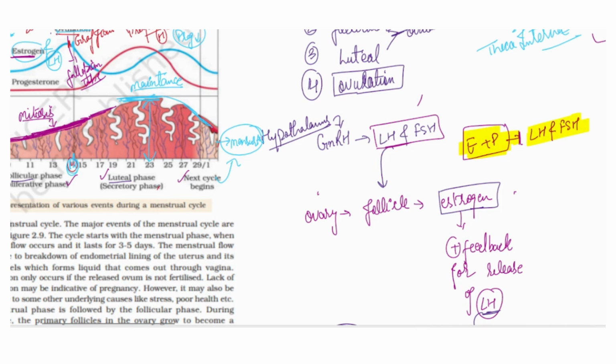So LH and FSH are not rising, and if they are not present in the blood, this will not cause the menstruation. There would be no menstruation.